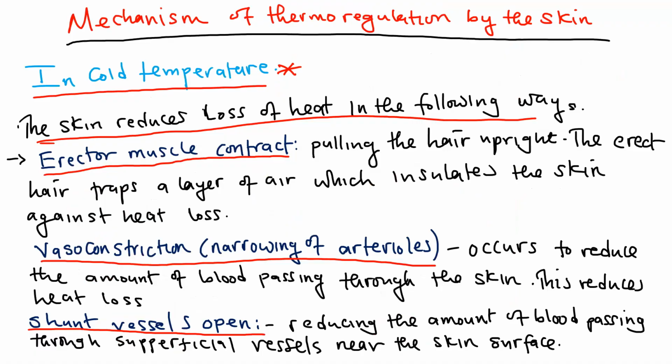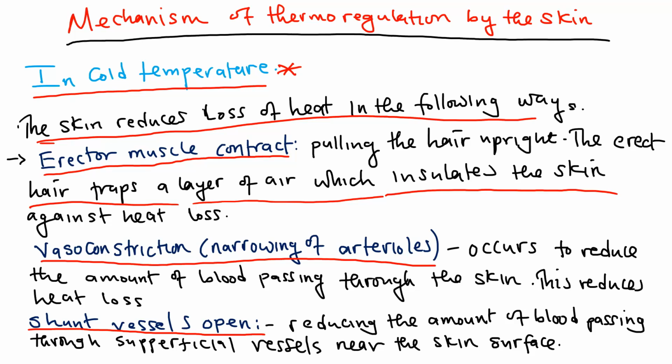Now, what is the importance of the hair being upright? The erect hair traps a layer of air, and you know that air is a bad conductor. So the layer of air that is trapped insulates the skin against heat loss. That is how the erector muscle works to conserve heat. The erector muscle contracts, pulling the hair upright, and the erect hair traps a layer of air which insulates the skin against heat loss.